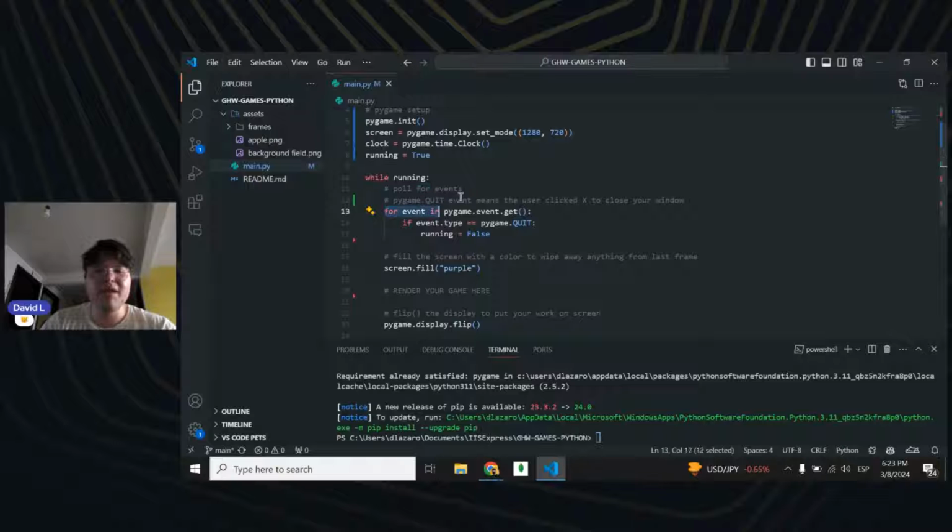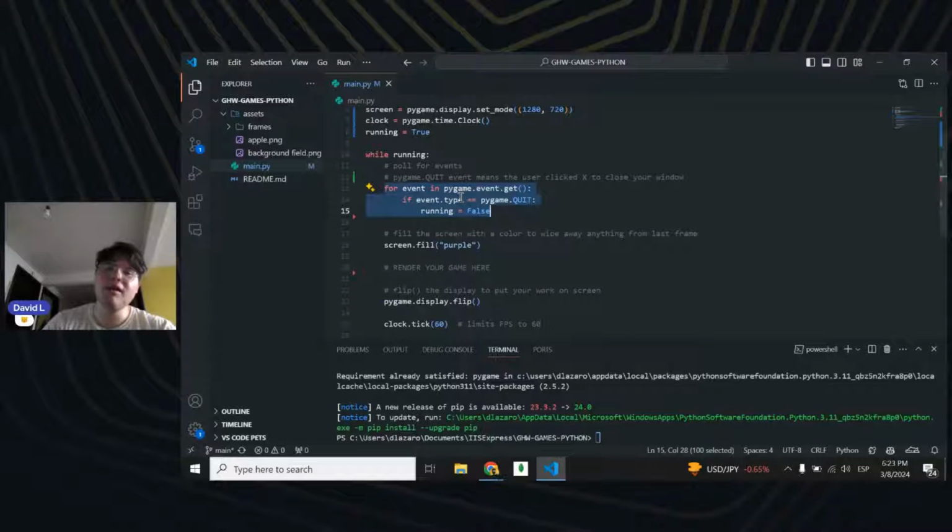After that, for each event that we have in PyGame, first of all we get the events. Events, we're going to talk about later. We're going to jump into the documentation to understand a little more about what the events are. But basically, if I press my quit window, running is going to change to false.